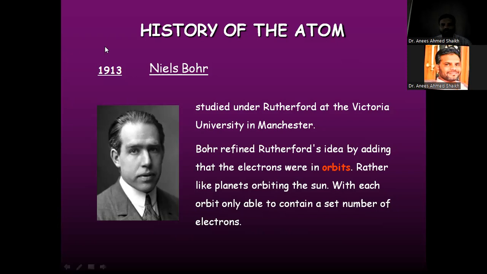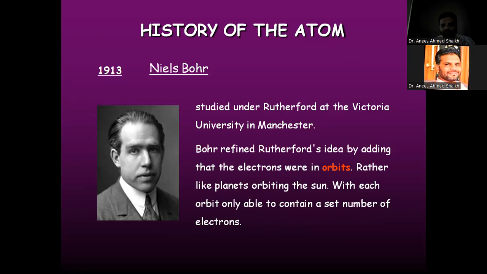Now, according to Neil Bohr, the atom consists of a central part, that is known as the nucleus. Around the nucleus, some energy levels are present in which the electron is moving. These energy levels he called orbits. Now, after that, he proposed this concept of the atom taking the example of the sun and planet model, in which the planets are revolving around the sun.